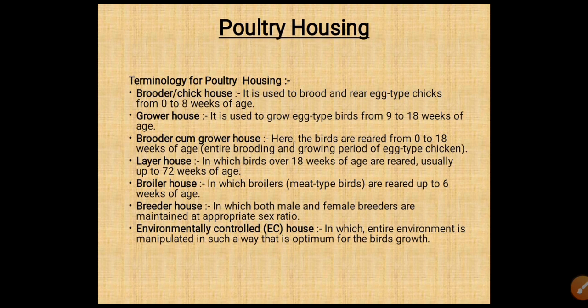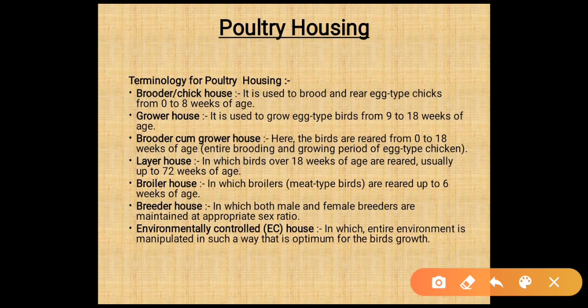So poultry housing, the various terminologies used for poultry housings. First is brooder or chick house. It is used to brood or rear egg type chicks from 0 to 8 weeks of age. Second is grower's house. It is used to grow egg type birds from 9 to 18 weeks of age.